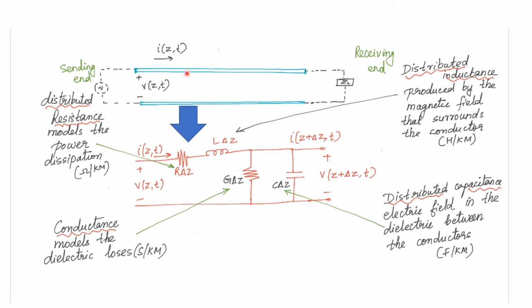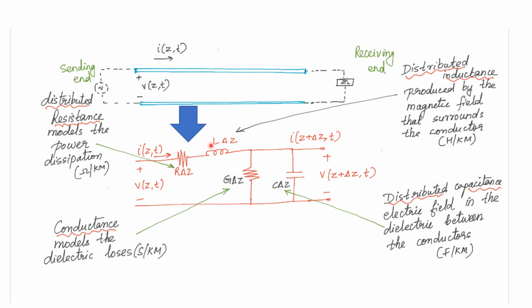The first element we have to consider is the distributed resistance. We can model it using R delta Z, which accounts for the power dissipation. Similarly, when you are considering the conductor, it will have a magnetic field surrounding the conductor, which is accounted for by the inductance.